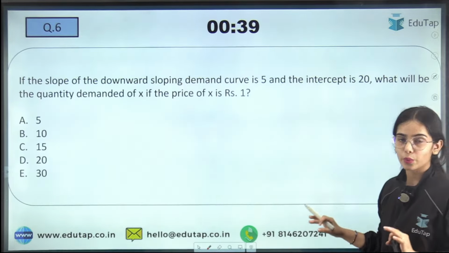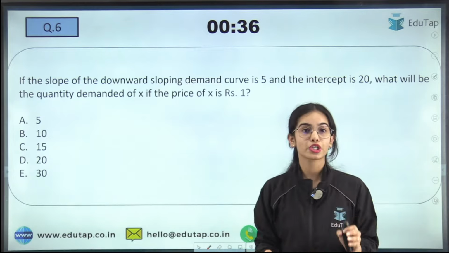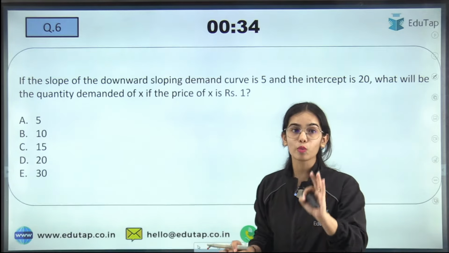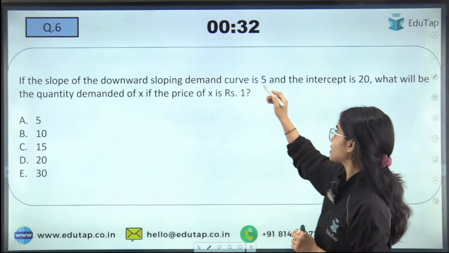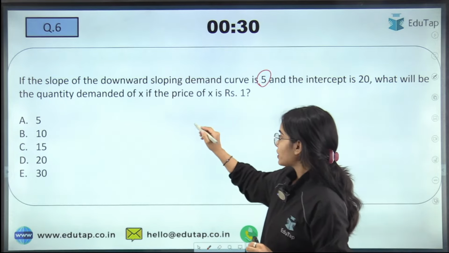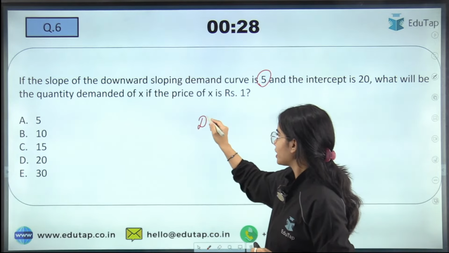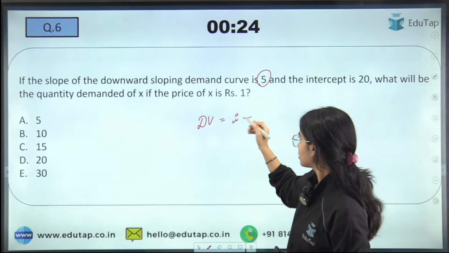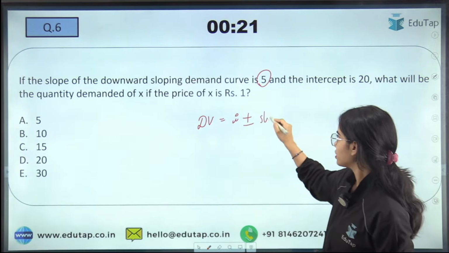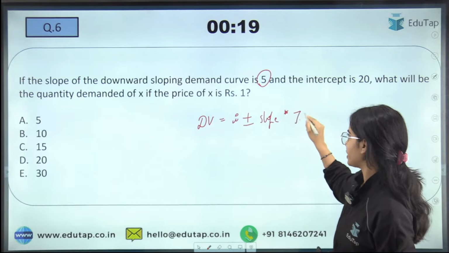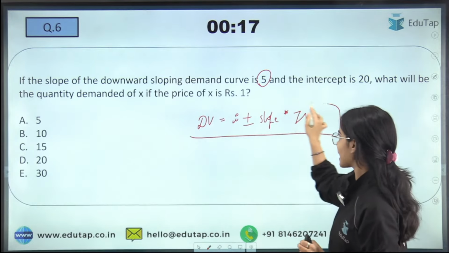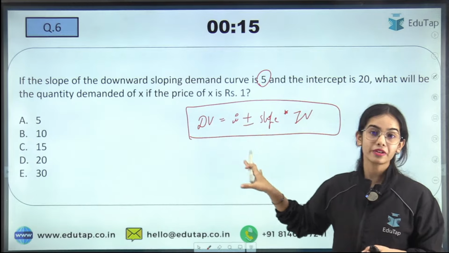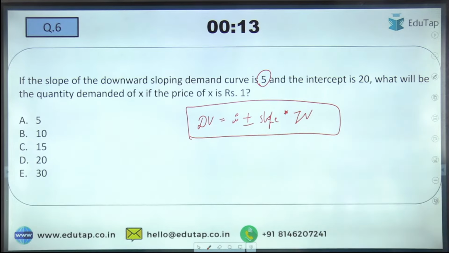So now coming to the question, I hope you will be able to solve this question. If the slope of the downward sloping demand curve is 5, always remember that your dependent variable is equal to intercept plus or minus the slope multiplied by the independent variable. So try to write the equation of the demand curve and then try to solve this question.